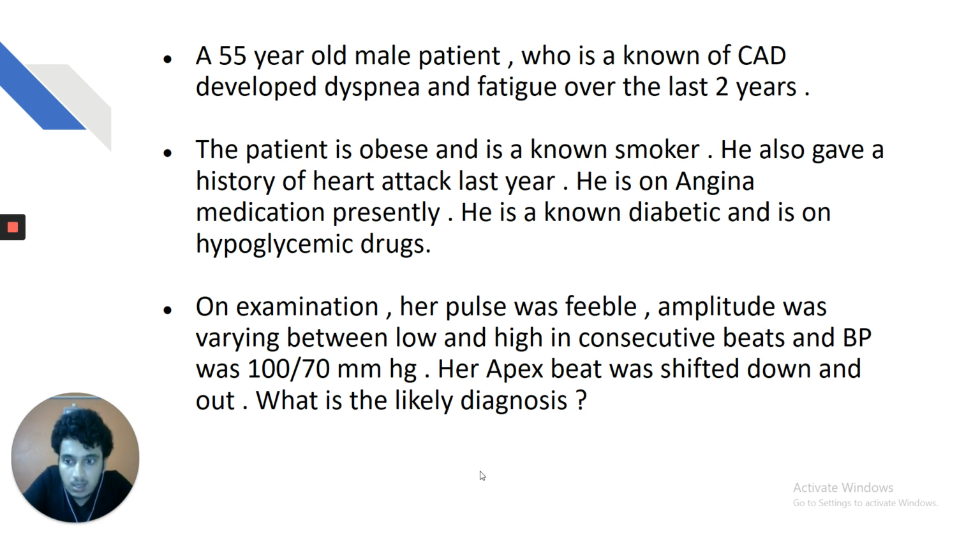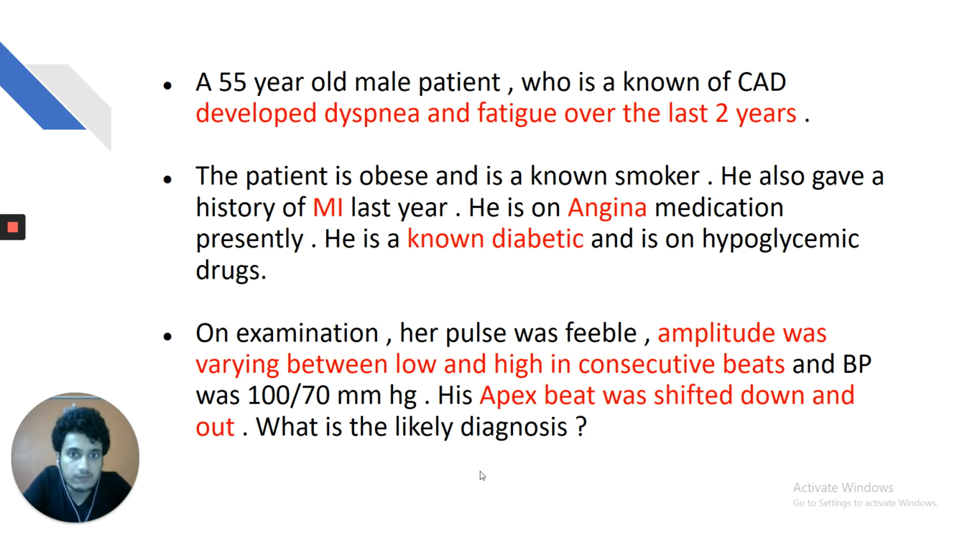Again, my dear friends, a male patient coming with the features of dilated cardiomyopathy, that is, pulsus alternans, dyspnea and fatigue over the last 2 years. Again, it is a progressive course. He has a history of MI last year and is on angina medication. He also has a history of diabetes. Pulsus alternans, down and out apex, dilated cardiomyopathy. But again, my dear friends, I already said cardiomyopathy is a disease of myocardium in the absence of pre-existing coronary artery disease, valvular heart disease, or any other congenital heart disease. But he has a history of MI, so your diagnosis of dilated cardiomyopathy is wrong. It is a case of ischemic cardiomyopathy.